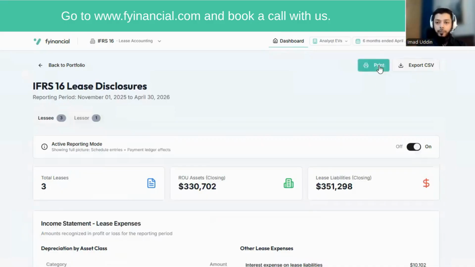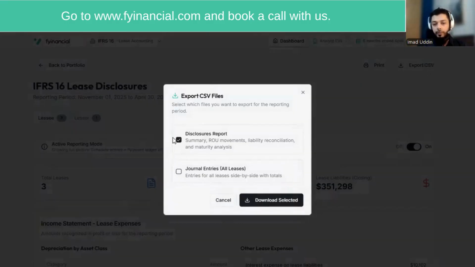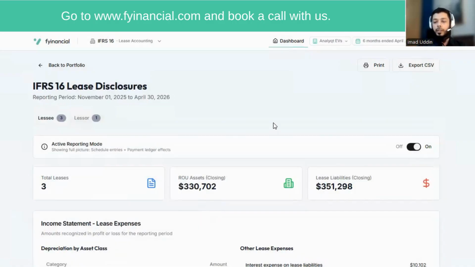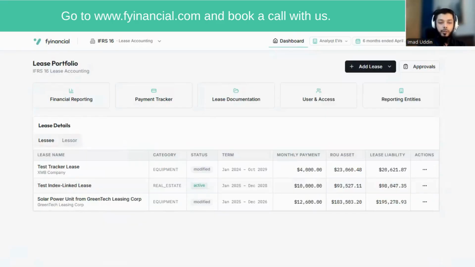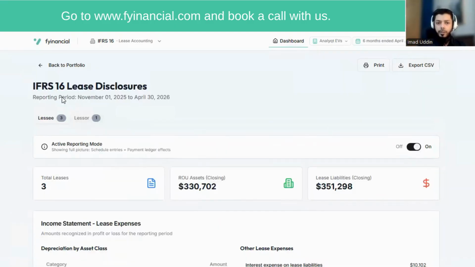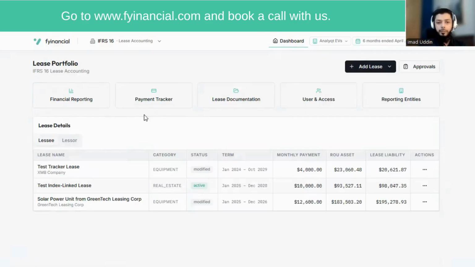And in the financial reporting section, the end result is also that we can download this disclosure report. We can also download the journal entries of all the leases. Additionally, if you want, we can integrate this entire lease app into your ERP, Oracle or SAP or Microsoft Dynamics. And all of that would be a separate service and will be discussed separately with our IT team, just to make sure that the entire workflow is automated. But if you want, you can always use it as a separate app, as a separate web app. And so you can export these entries and upload them directly into your ERPs.